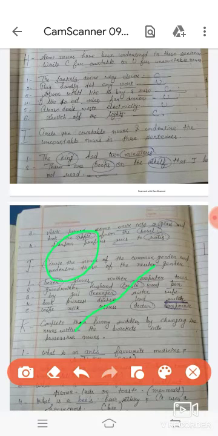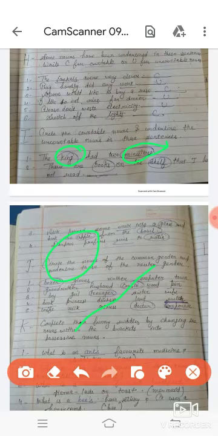Okay, so the king had 2 ministers. Students, king is a countable noun, so we will circle it, and minister is also a countable noun, so we will also circle it.